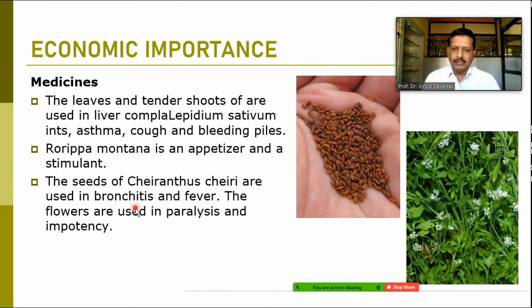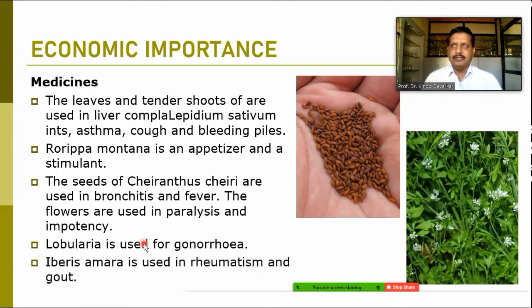The flowers are used in the paralysis and impotency. म्हणजे ज्याला आपण वंध्यत्व म्हणतो, इम्पोटेन्सी इज देअर अँड दिस इम्पोटेन्सी इज ऑल्सो क्युअर्ड अँड पॅरालिसिस इज ऑल्सो क्युअर्ड विथ द हेल्प ऑफ द फ्लावर ट्रीटमेंट ऑफ द Cheiranthus cheiri. Then Lobularia is used for the gonorrhea, slightly related to the problems of genitals. So here that gonorrhea comes. Then Iberis amara is also used in the rheumatism. So whatever members, those are normally yielding oil.